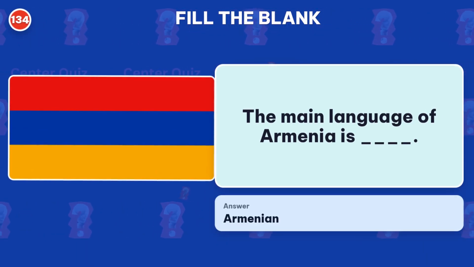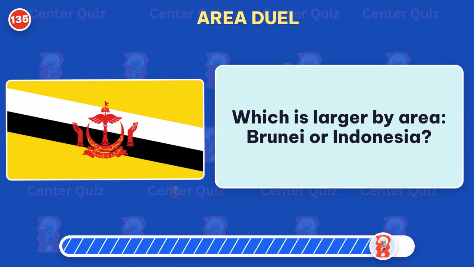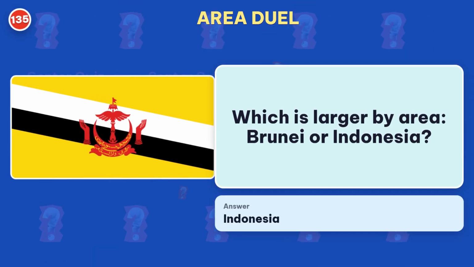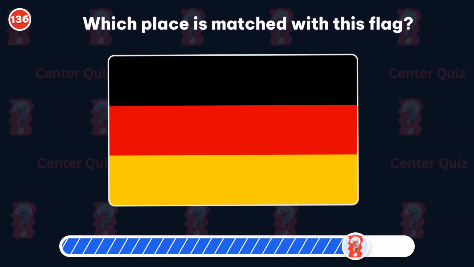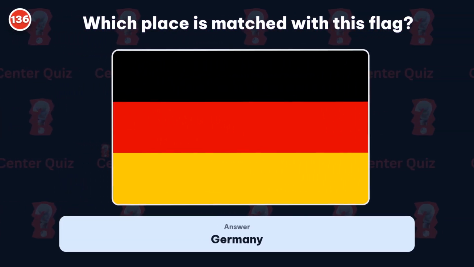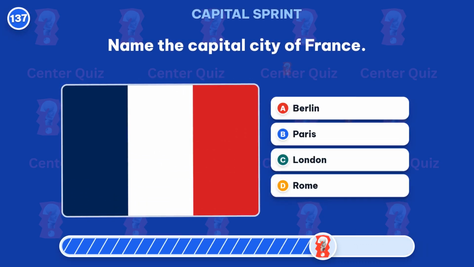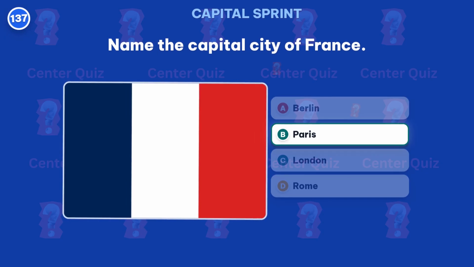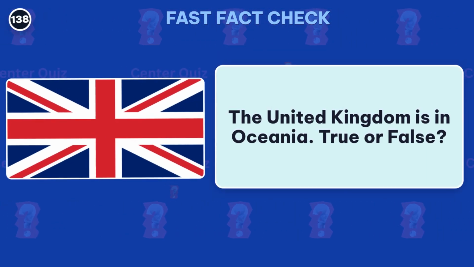Answer: Armenian. Which is larger by area, Brunei or Indonesia? The right pick is Indonesia. Which place is matched with this flag? The right answer is Germany. Name the capital city of France. Answer: Paris. The United Kingdom is in Oceania. True or false?